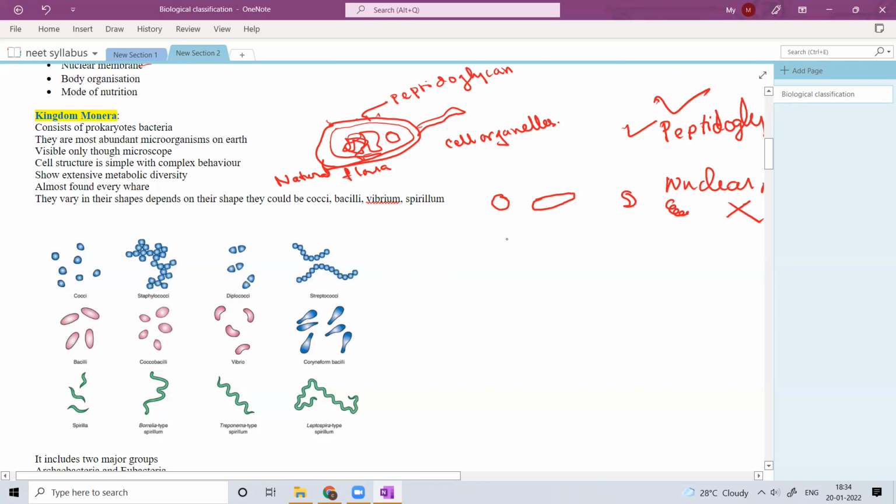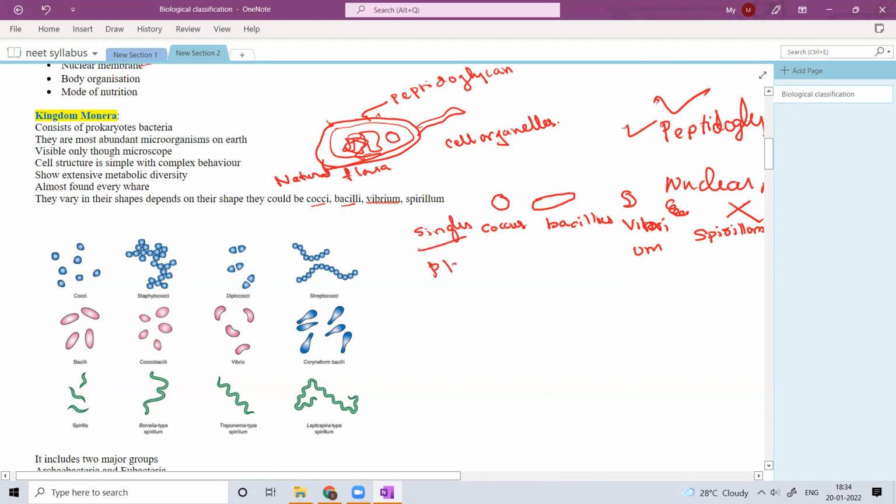Cocci and bacilli are plurals, and the singular terms are coccus and bacillus, and this is vibrio, and this is spirillum. That means these are singulars.